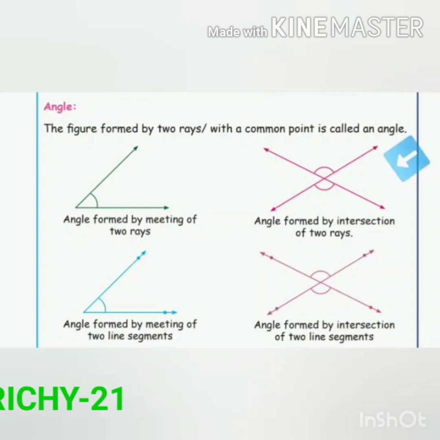Third one, angle formed by meeting of two line segments. Next, last one, angle formed by intersection of two line segments.